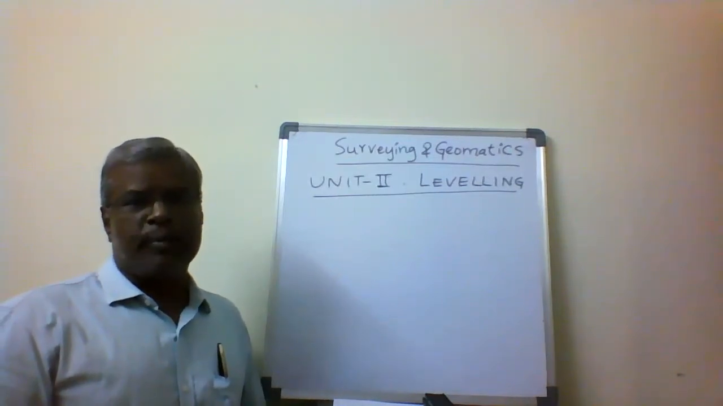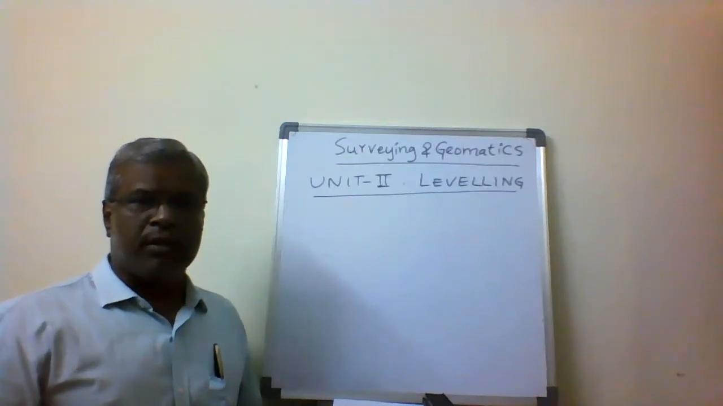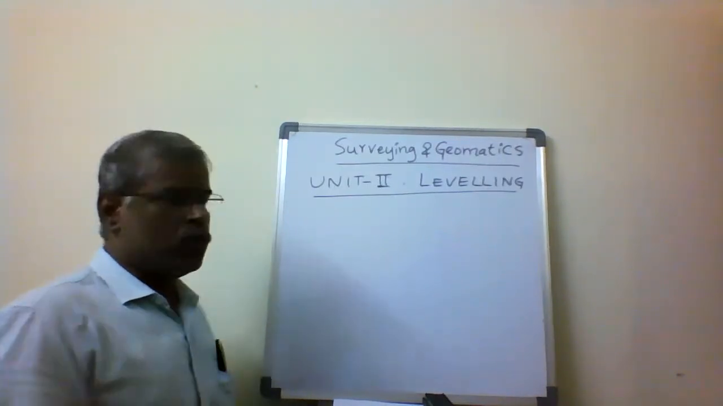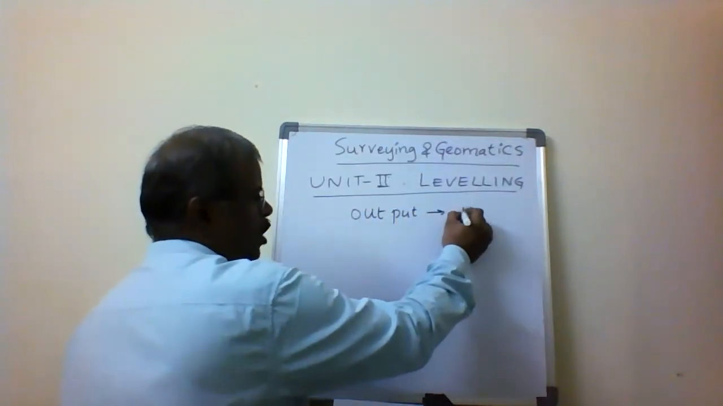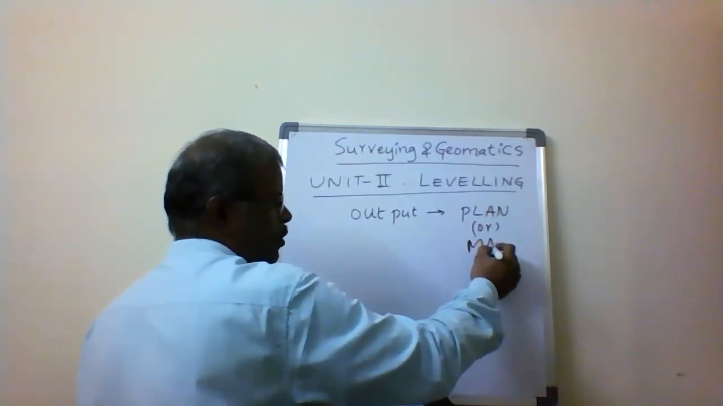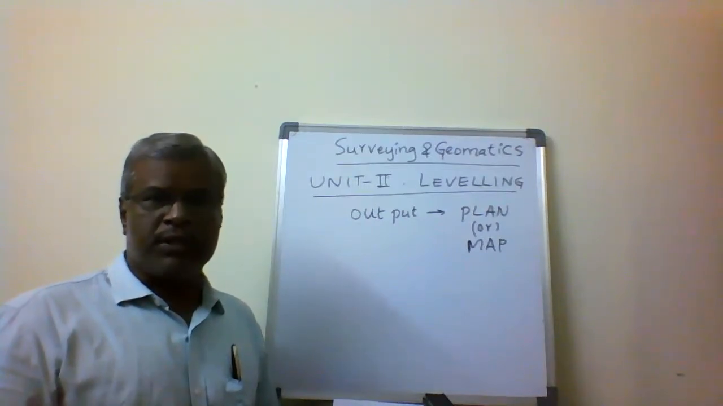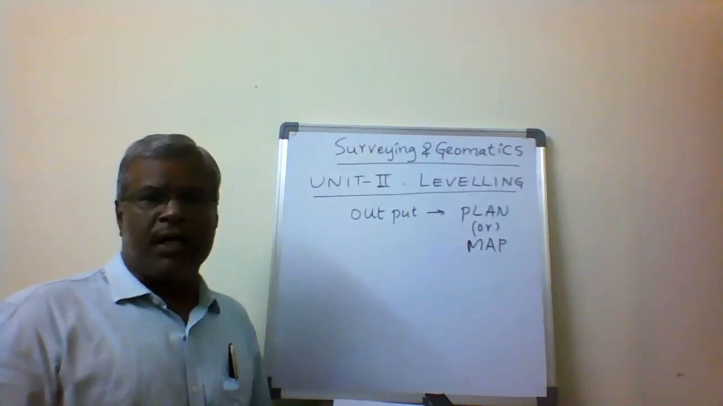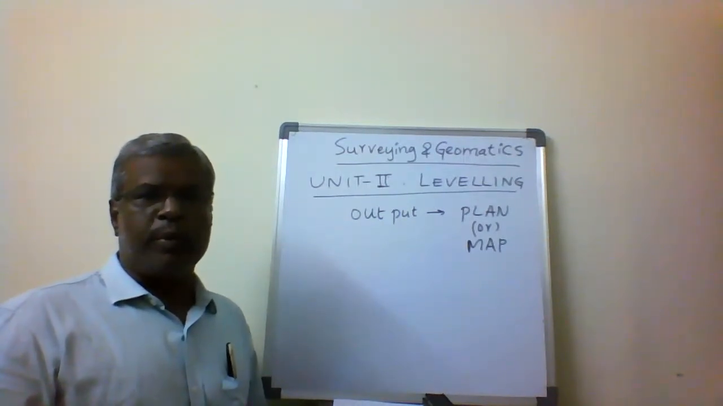After understanding the basic concepts of surveying, the second unit covers leveling. The main objective of surveying and geomatics is that we get the output in the form of a plan or the map. We prepare this after getting the measurements, comprising linear, angular and other measurements. With the help of linear, angular and other measurements, we prepare a plan.